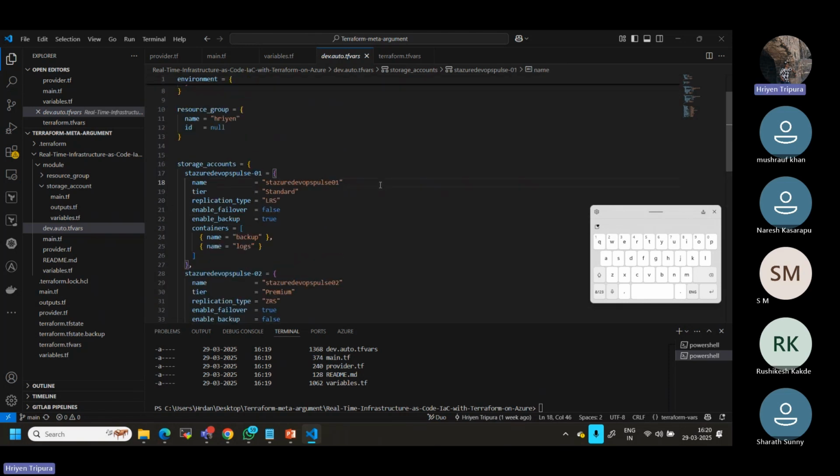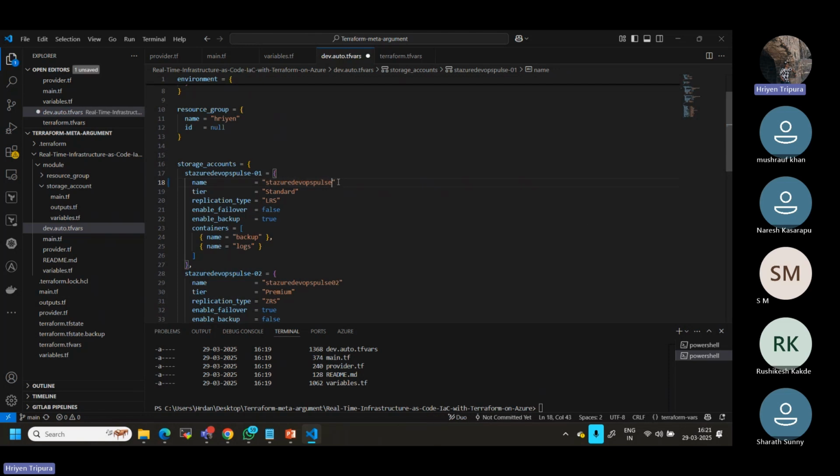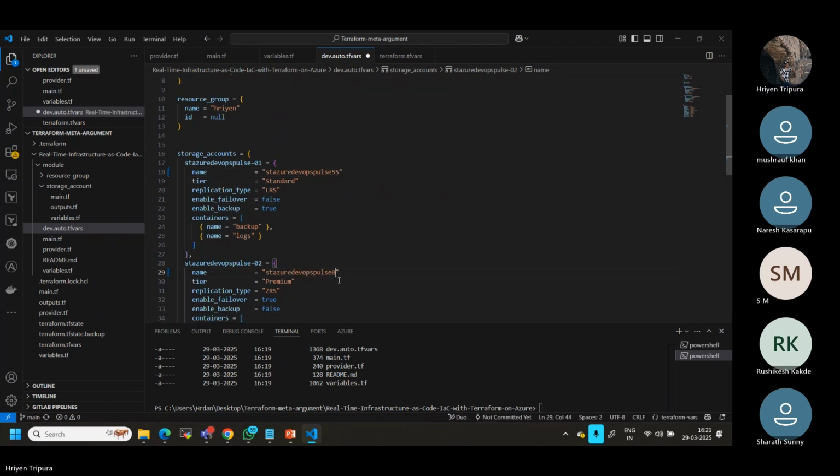Okay, now we have understood. Now let me change this. As I told you, this can be any name. I can give 555, I have given here, or just like that, maybe I'll give 777. Okay, first thing, the name.